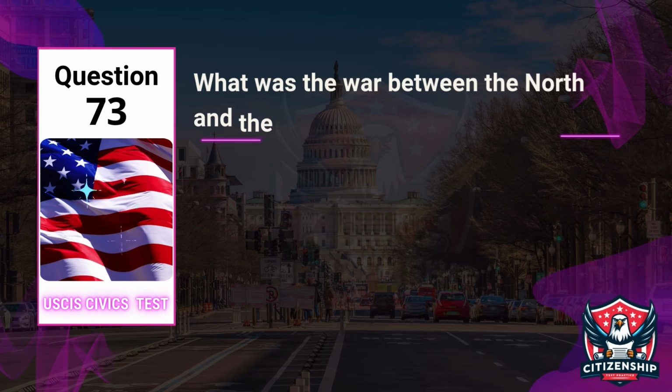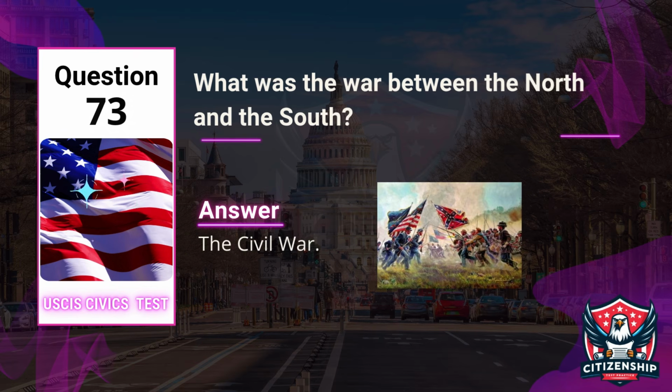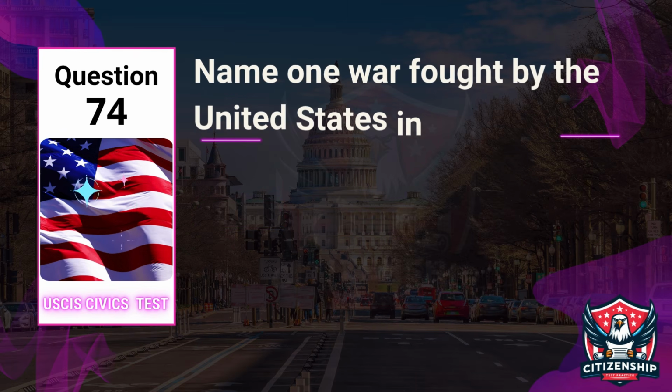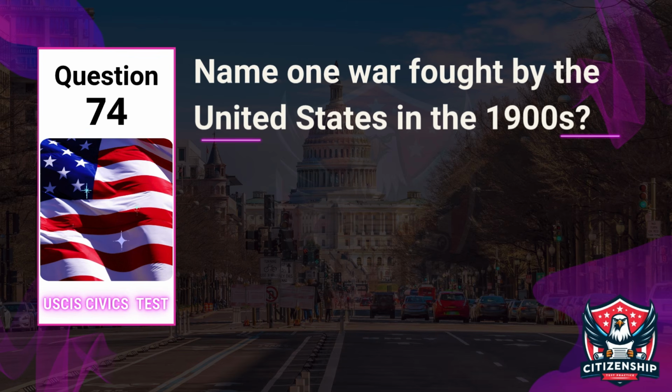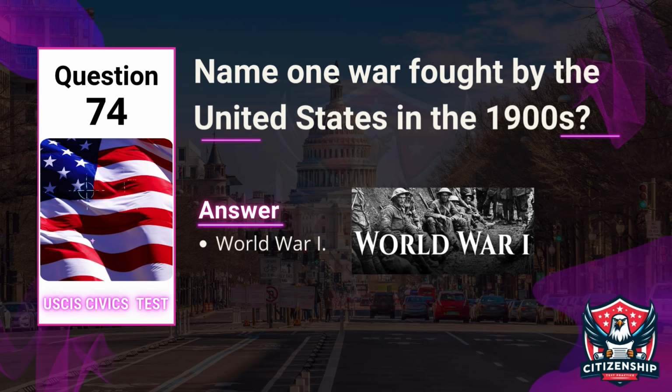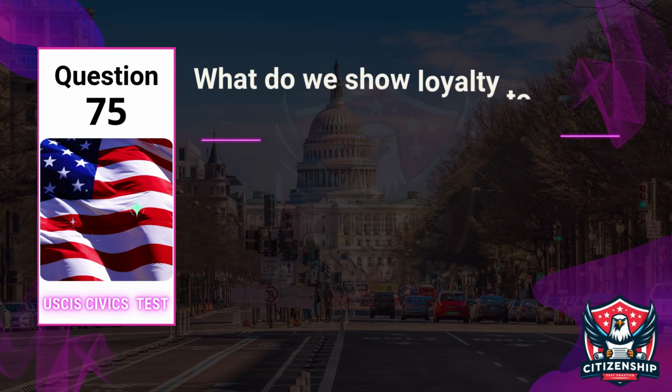Question 73. What was the war between the North and the South? Answer: the Civil War. Question 74. Name one war fought by the United States in the 1900s. Answer: World War I.